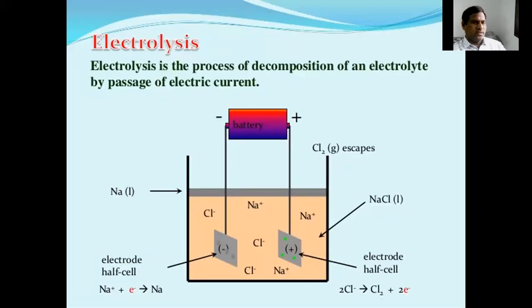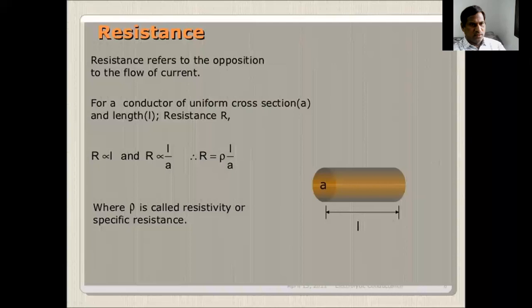So this is the electrolysis, the decomposition of an electrolyte by passing of electric current. In electrochemistry, the first term is resistance. What is the resistance? Resistance refers to the opposition to the flow of current. Resistance is denoted by R. R is proportional to L by A.